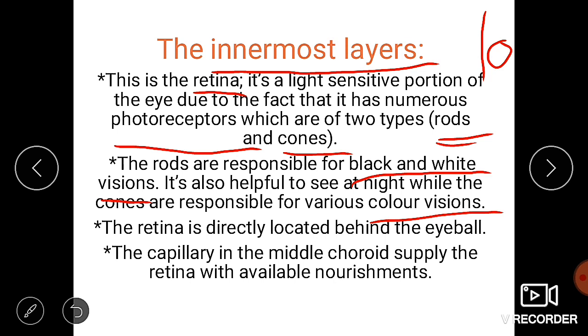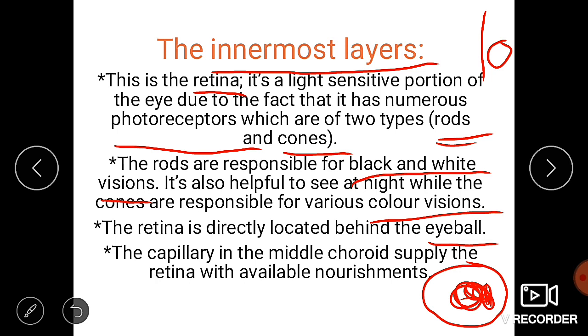The retina is normally located directly behind the eyeball. Behind this is the eyeball. The retina is present over this portion. In the next slide, I'm going to show you every part of the eye in the picture, just wait. And the capillaries in the middle choroid, I already said the middle layer mainly